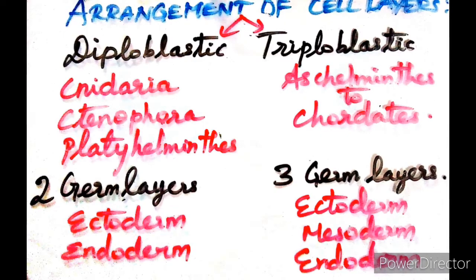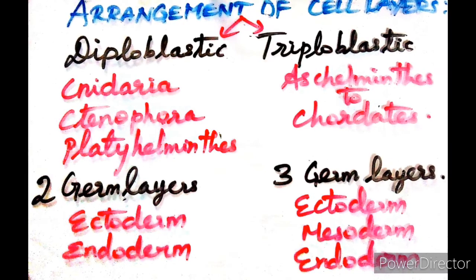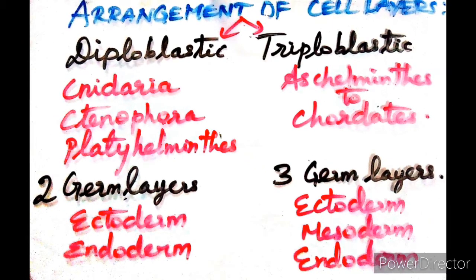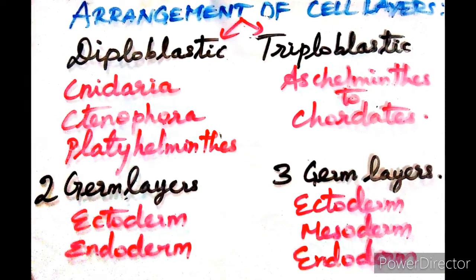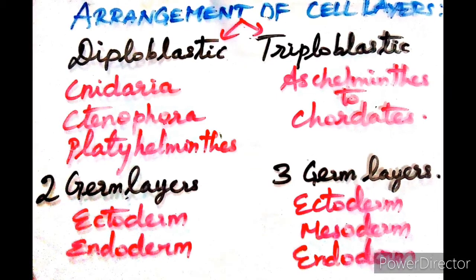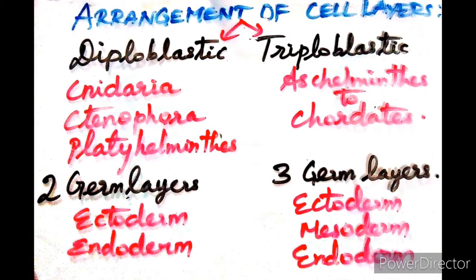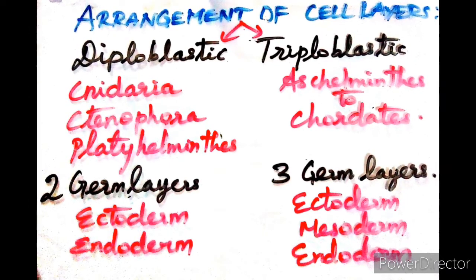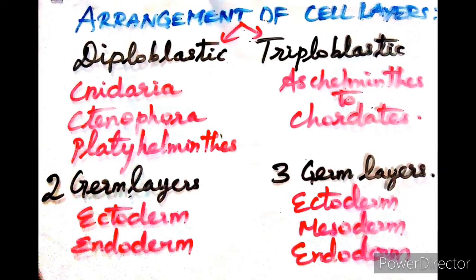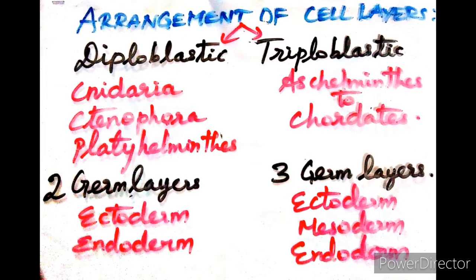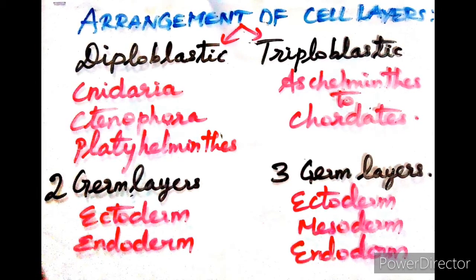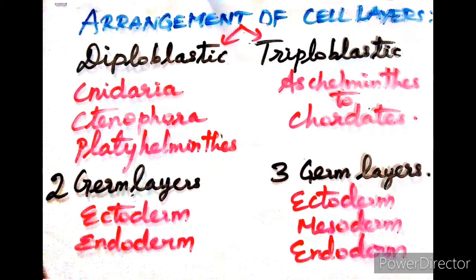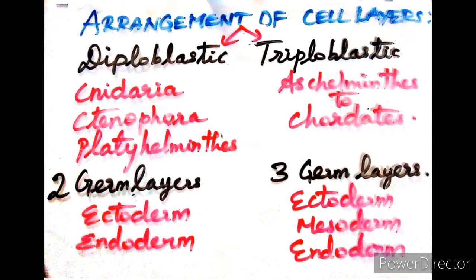Next, arrangement of cell layers. During embryonic development, the tissues and organs of animals originate from two or three embryonic germ layers. On the basis of origin and development, animals are classified into two categories, diploblastic and triploblastic. Animals which have two embryonic layers, that is external ectoderm and internal endoderm, are called diploblastic animals.